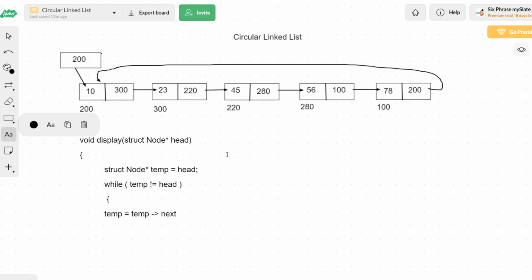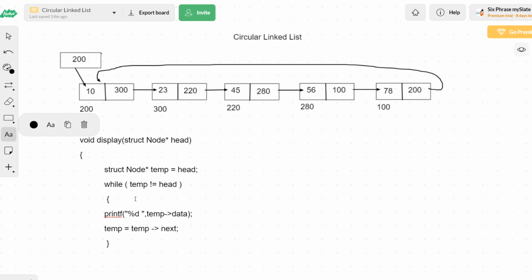Before moving from one node to another node, we need to print the data, because this is a display function, right? So before moving from one node to another node, we have to display it. So printf %d space, and we will be printing temp of data.